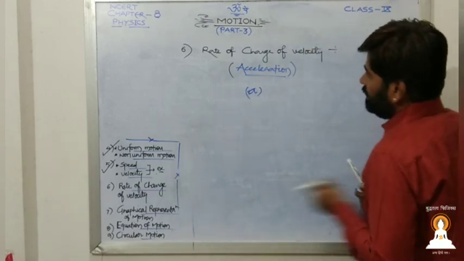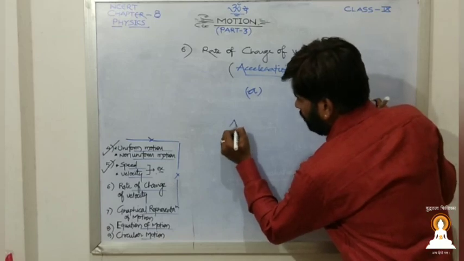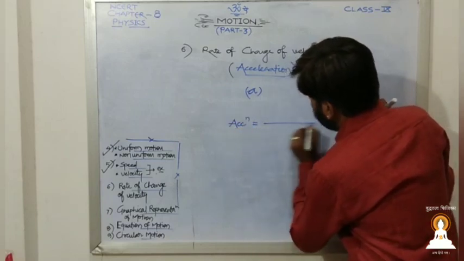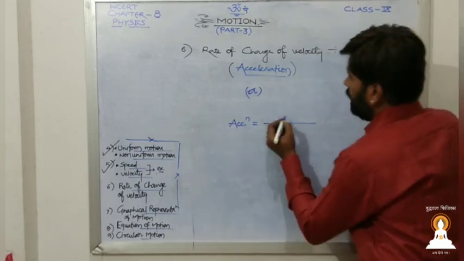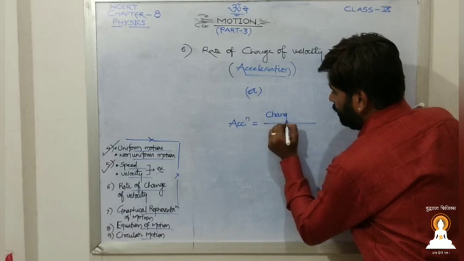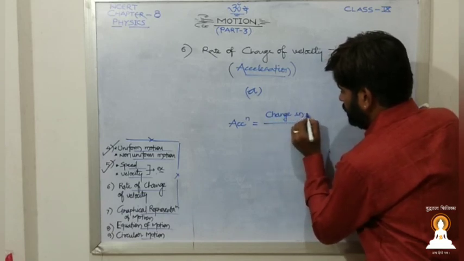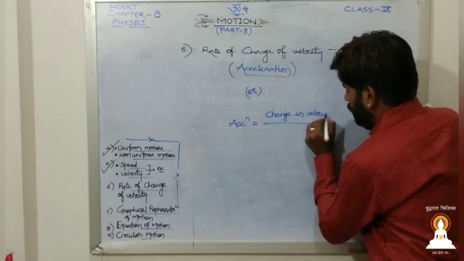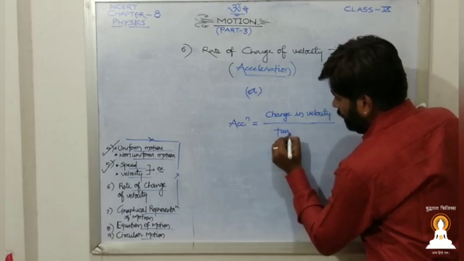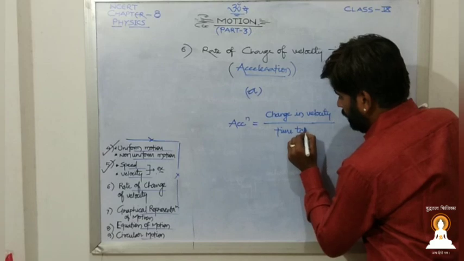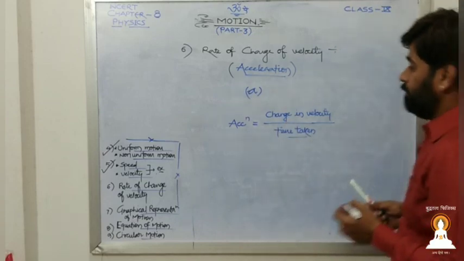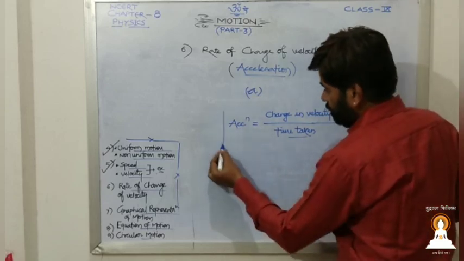Now, acceleration is what? This acceleration is nothing but, as we have already discussed, change in velocity upon time taken. Time taken to change that velocity. Yes or no? That is acceleration.